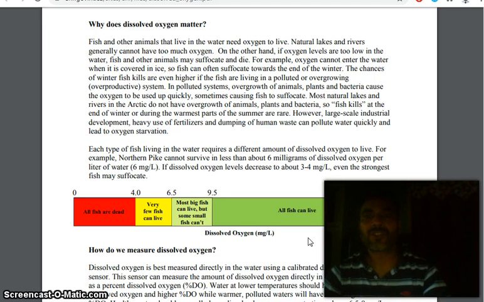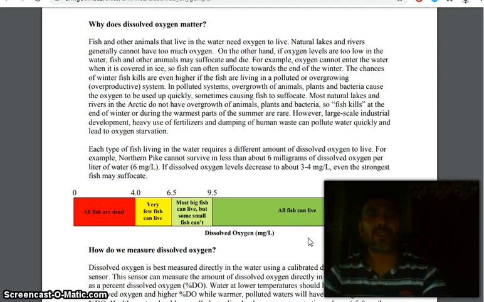So fish kills at the end of winter or during the warmest part of the summer are rare. However, large-scale industrial development, heavy use of fertilizers, and dumping of human waste can pollute water quickly and lead to oxygen starvation.